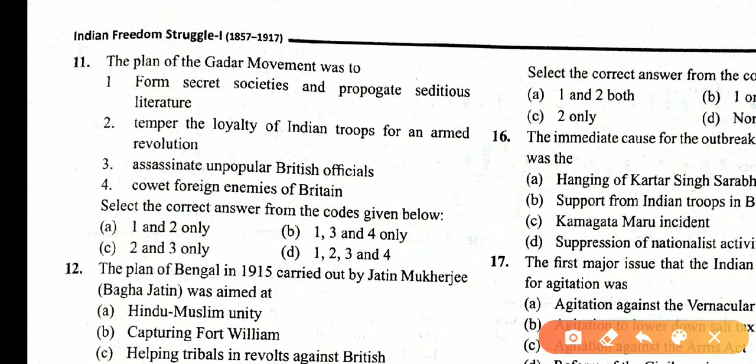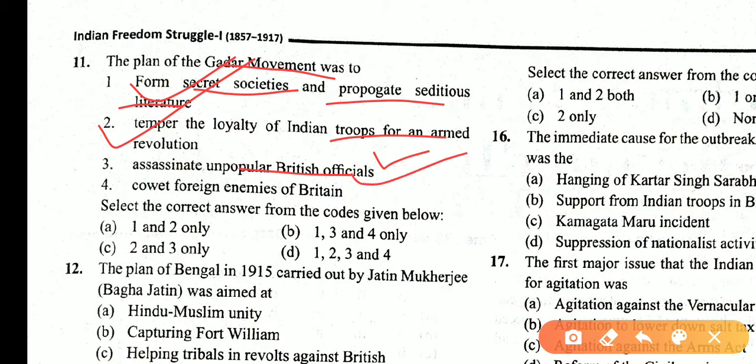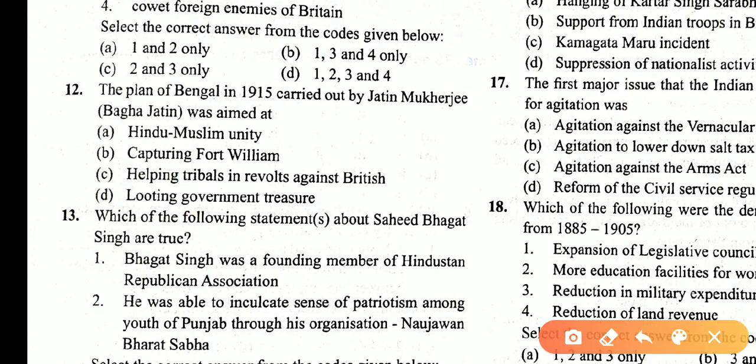The plan of the Ghadar movement was to form secret societies and propagate seditious literature. Yes. Temper the loyalty of Indian troops for an armed revolution. Yes. Assassinate unpopular British officials. Yes. Covet foreign enemies of Britain. Yes. So 1, 2, 3, 4 are correct statements, so the answer is D. The plan of Bengal in 1915 carried out by Jatin Mukherjee was aimed at capturing Fort William. So the answer is B.